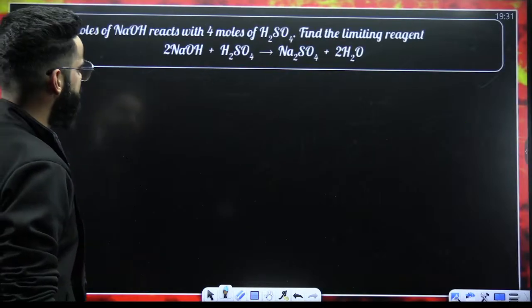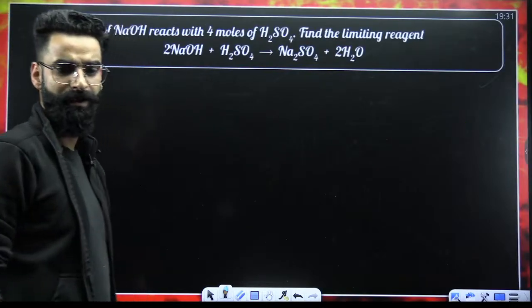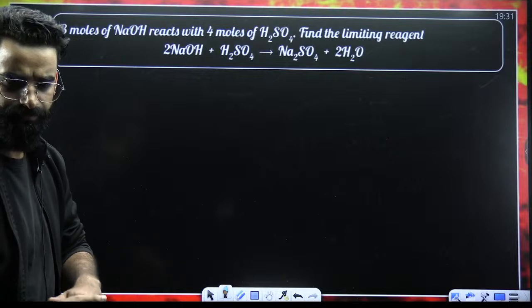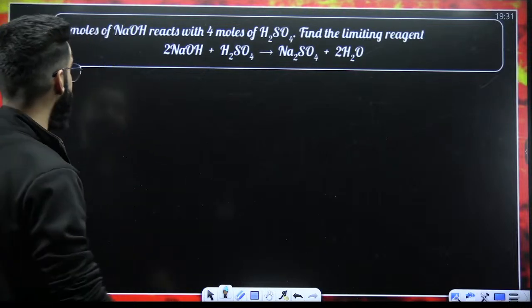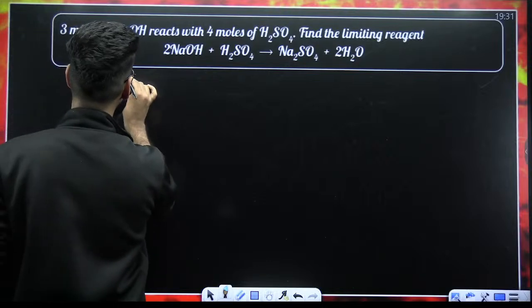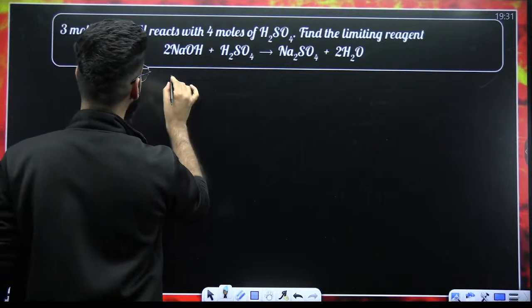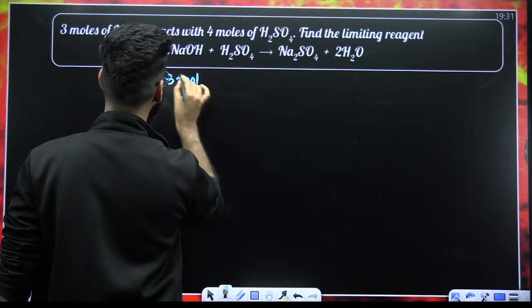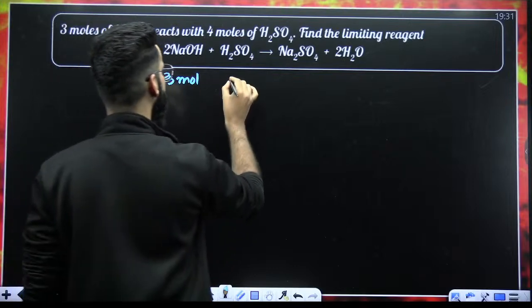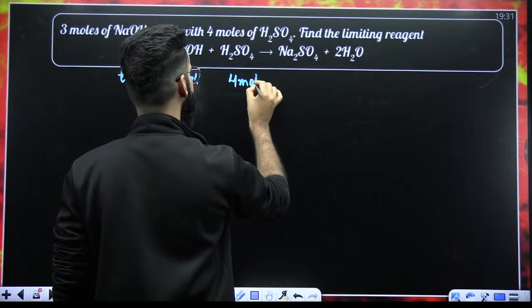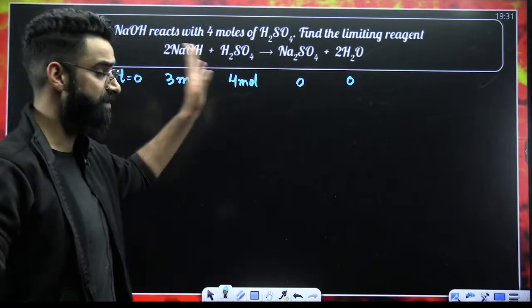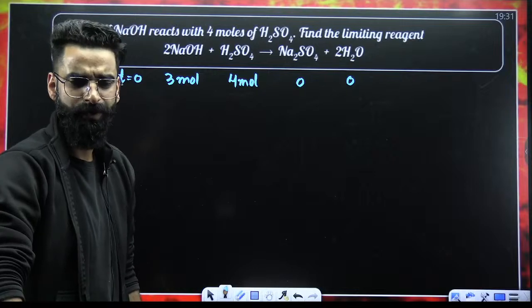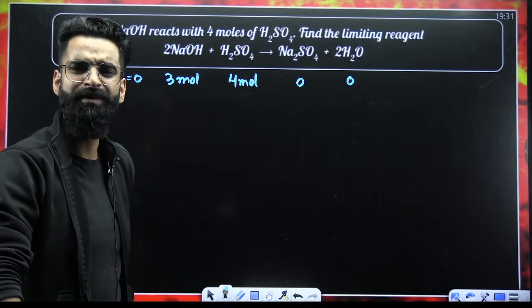All right. Tell me the answer of this particular question, guys. It's again simple. As per the question, initially we are starting with 3 moles of NaOH and 4 moles of H2SO4. What do I have to do? I just have to check which one is the limiting reagent.